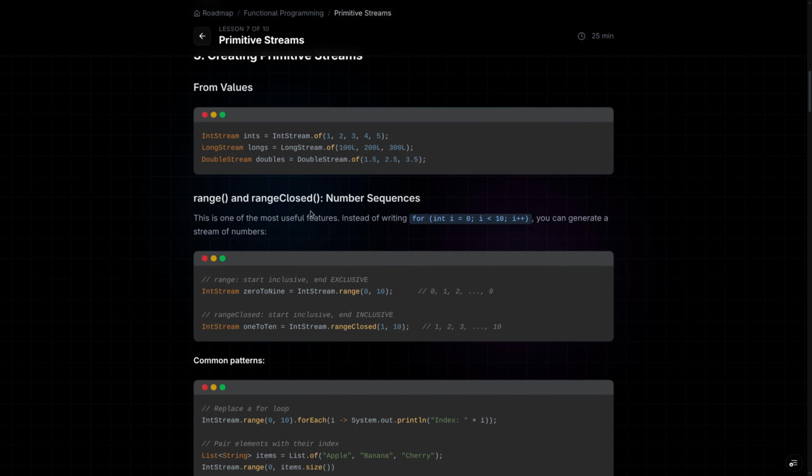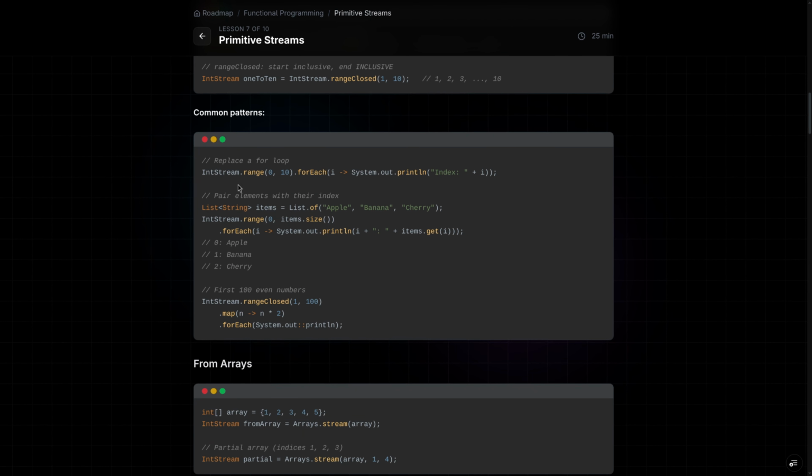Range and rangeClosed, number sequences. This is one of the most useful features. Instead of writing it the old way, we can generate a stream of numbers. In IntStream.range, we will get from 0 to 9. The end value is not included. If we want to include it, we can use rangeClosed.